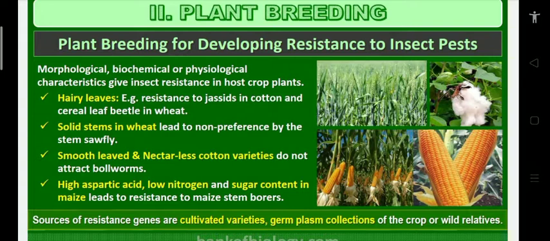High aspartic acid, low nitrogen and sugar content in maize leads to resistance to maize stem borers. A chance of question: in maize, for resistance to stem borer, what type of characters need to be changed? High aspartic acid, low nitrogen and sugar content. This is very, very important. Sources of resistance genes are cultivated varieties and germplasm collections of the crop and its relatives.